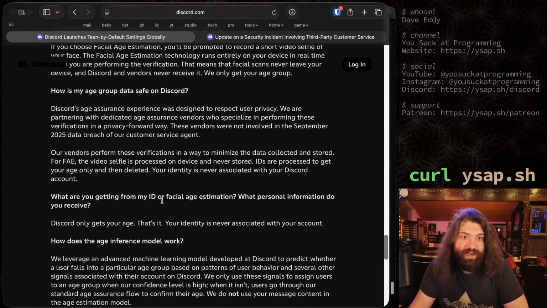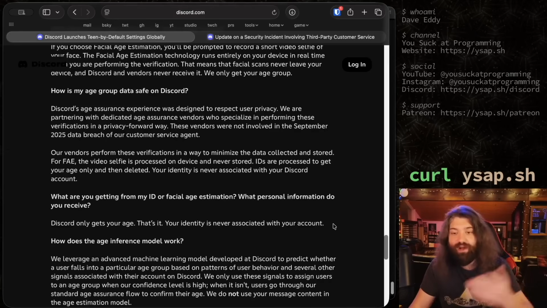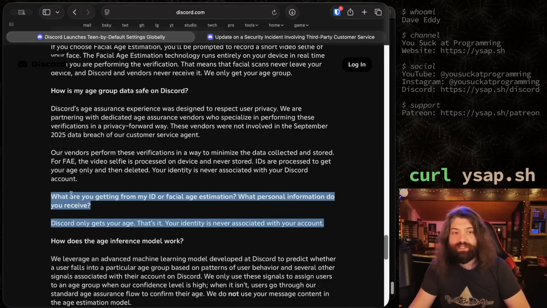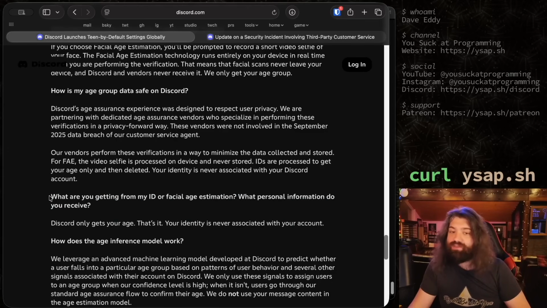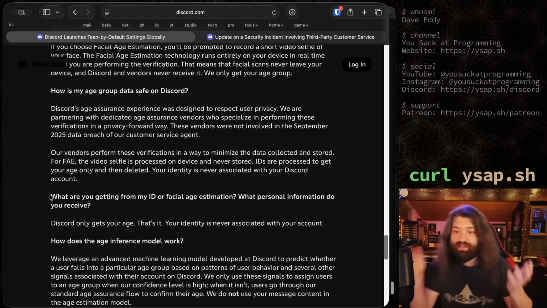What are you getting from my ID or facial age estimation? What personal information do you receive? Discord only gets your age. That's it. Your identity is never associated with your account. Awesome. Literally, props to Discord. I think that's huge that they are upfront about that. I think that's so cool. This is what I want. In an ideal world, if they could just press a button and truly get your age without any sort of weirdness around it, that's great.